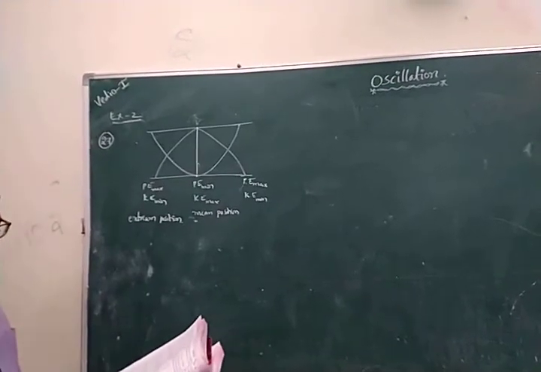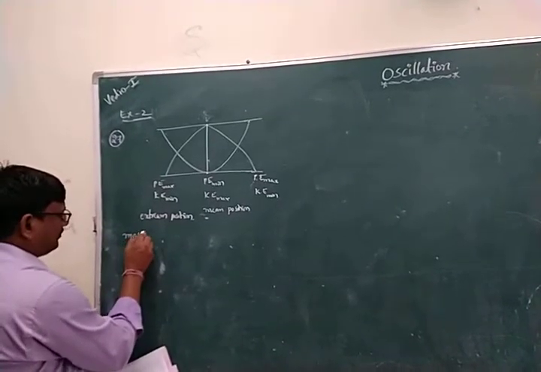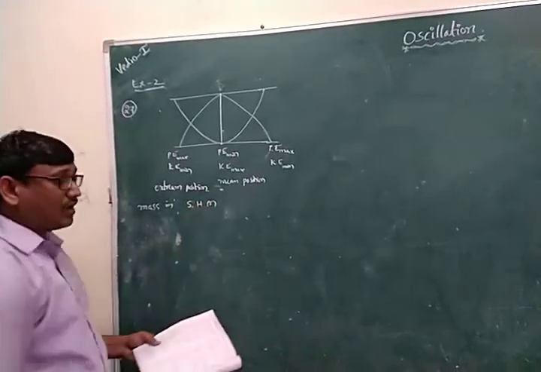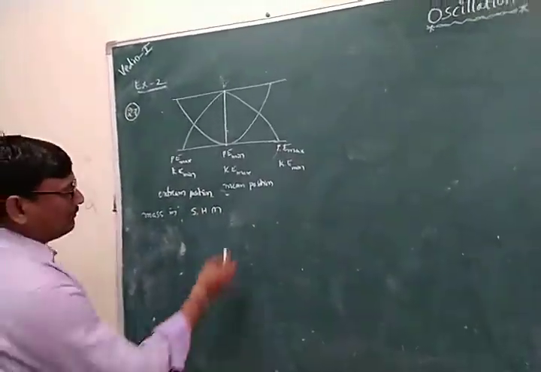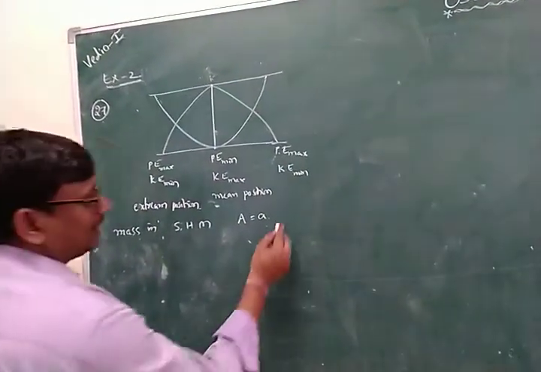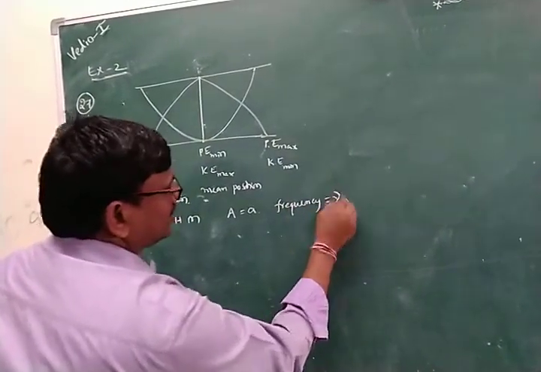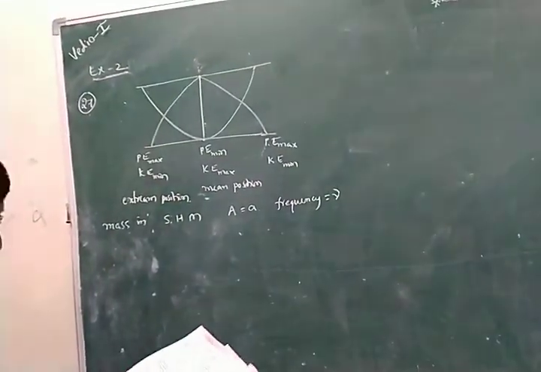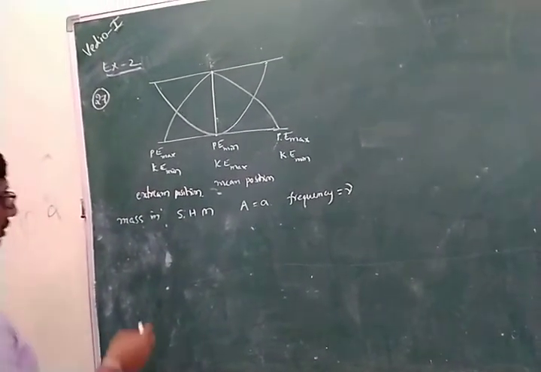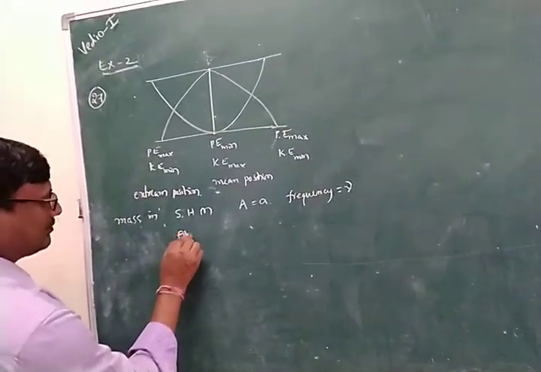Question 27. A particle of mass m executes SHM, simple harmonic motion, with amplitude capital A given by small a and frequency given by nu. The average kinetic energy during motion from mean position to extreme position is to be found. Therefore, average kinetic energy.